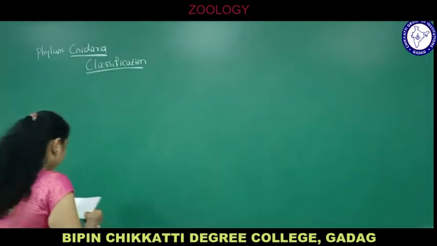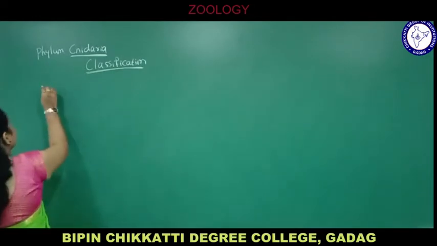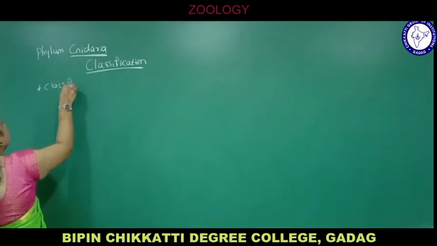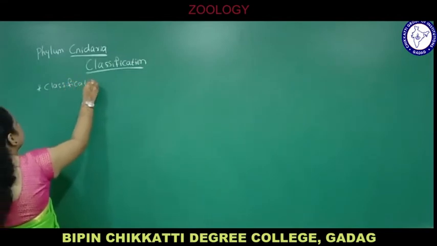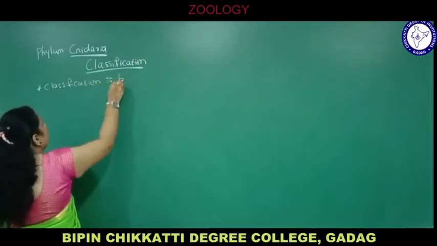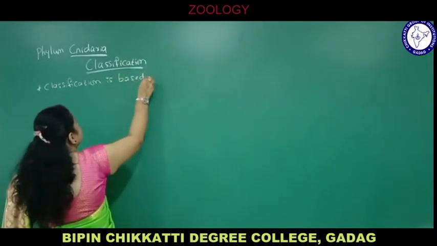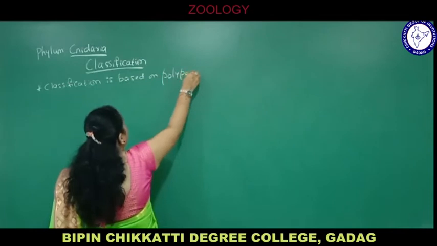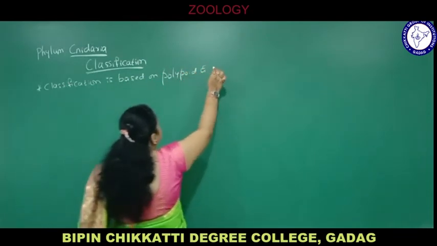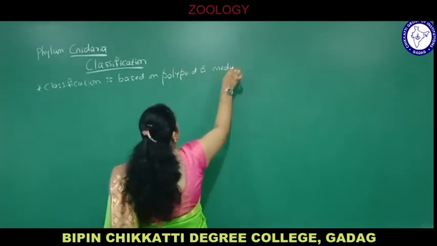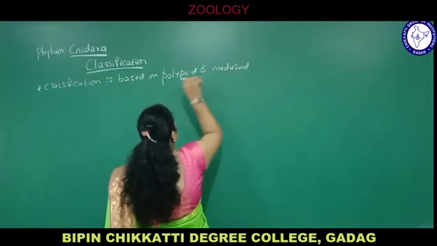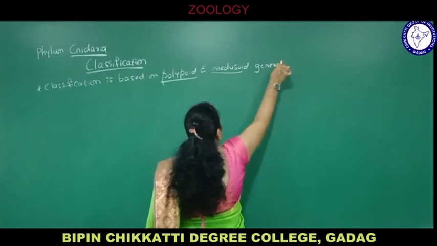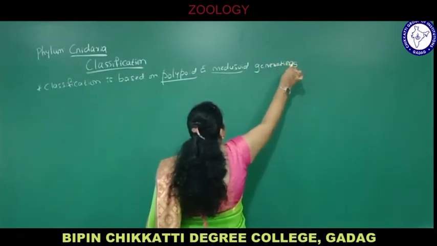On what basis is it classified? It is based on the duration of the polypoid and medusoid generations. Remember this: polypoid and medusoid generations.